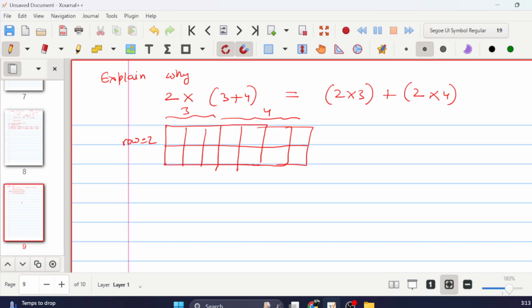Now basically, this is what the things look like, right? First you're multiplying with 3, and then you're doing 2, and then you're multiplying with 4. So now what does this look like? First, you need to make 2 into 3, 2 into 3. And then you need to add another one, which is 2 into 4: 1, 2, 3, 4.